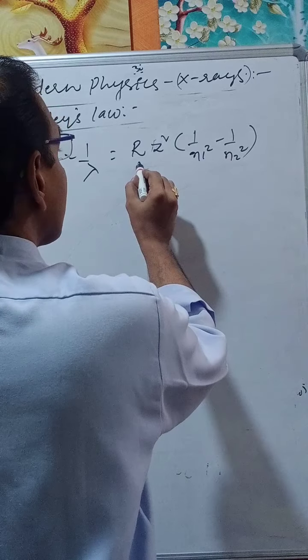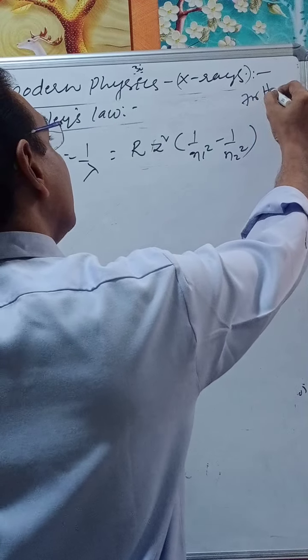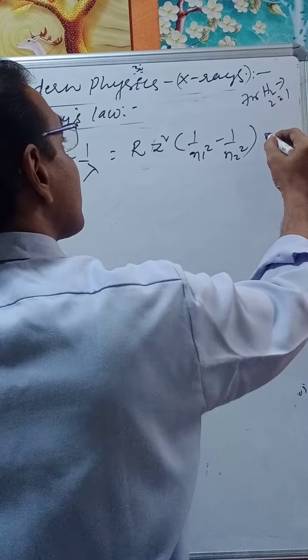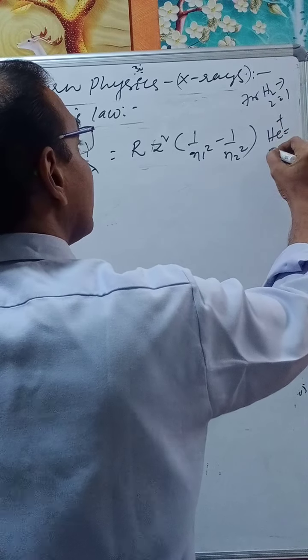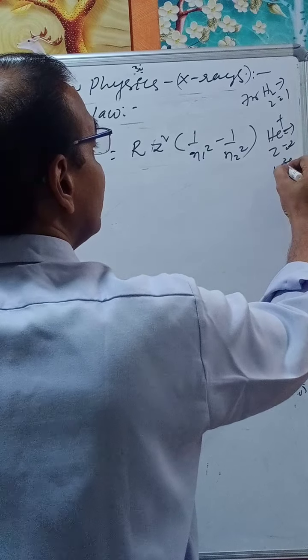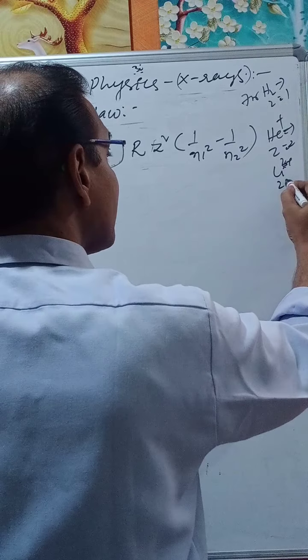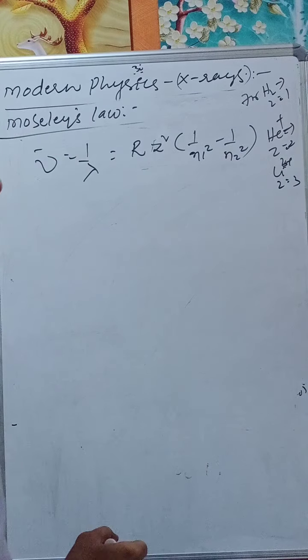R is the Rydberg constant, Z is the atomic number. For hydrogen, Z is equal to 1. For singly ionized helium we take Z is equal to 2, and for doubly ionized lithium we take Z is equal to 3.